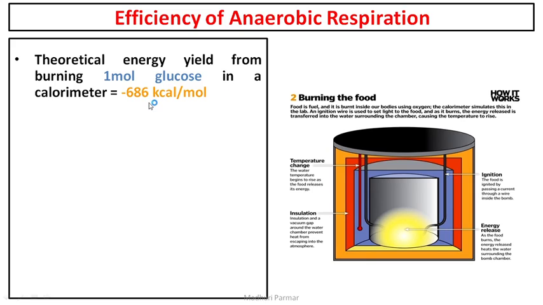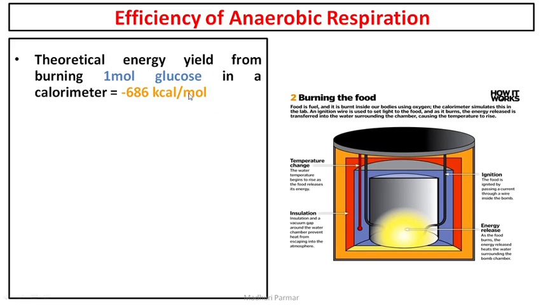Chalo. So, the theoretical energy yield from burning 1 mole of glucose. Fine, if you burn 1 mole of glucose in a bomb calorimeter, you get minus 686 kilocalories per mole. Okay, so this is actually the delta G value, but let us just understand that this is the calorific value of glucose.